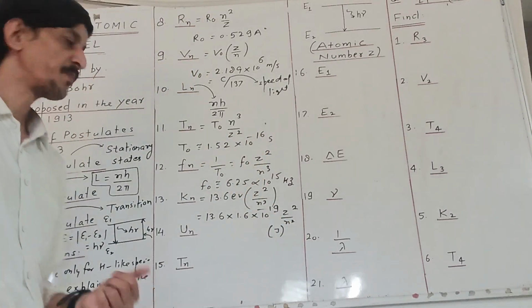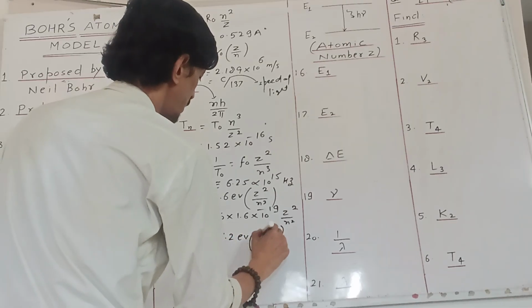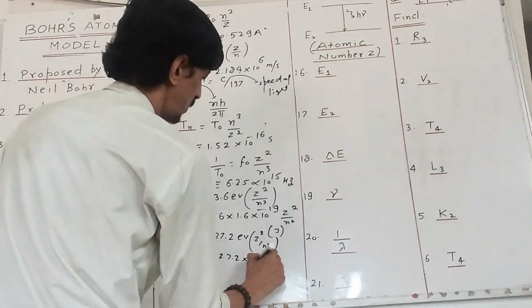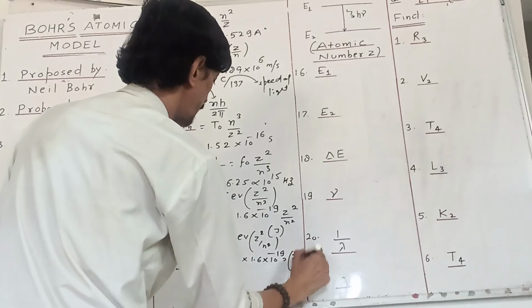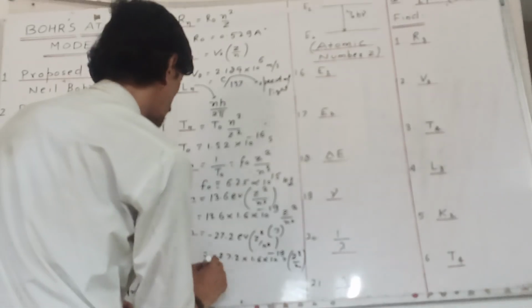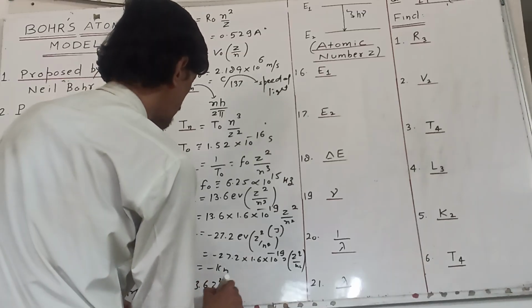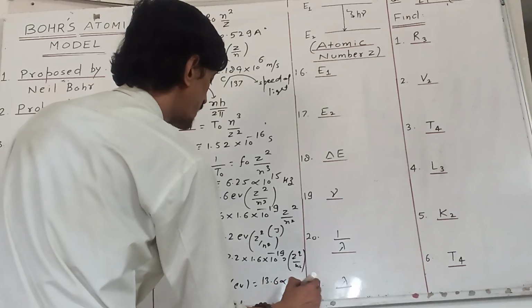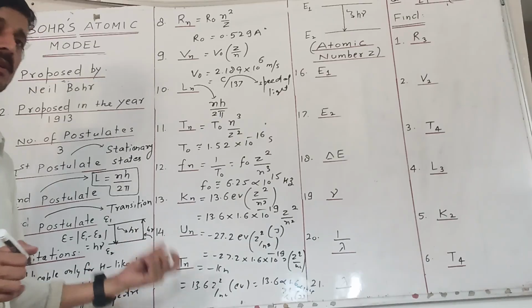So this is how you can do it. Potential energy is minus twice the kinetic energy. So it is minus 27.2 electron volt Z square by n square, or equivalently minus 27.2 into 1.6 into 10 raised to the power minus 19 joule Z square by n square. Then the total energy is equal to minus of the kinetic energy, which will be 13.6 Z square by n square electron volt, or equivalently 13.6 into 1.6 into 10 raised to the power minus 19 Z square by n square in joule. So this is how you can calculate things.